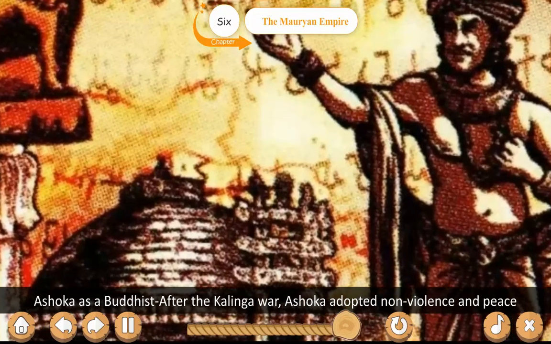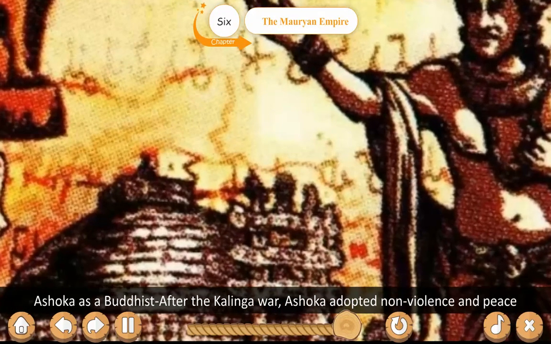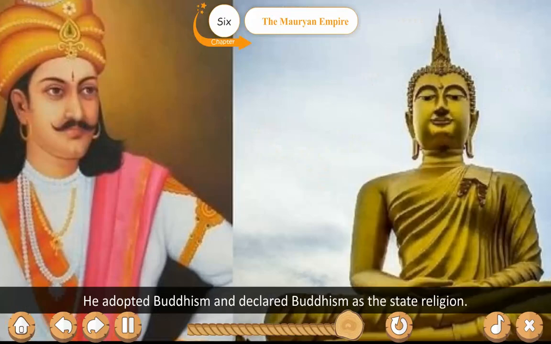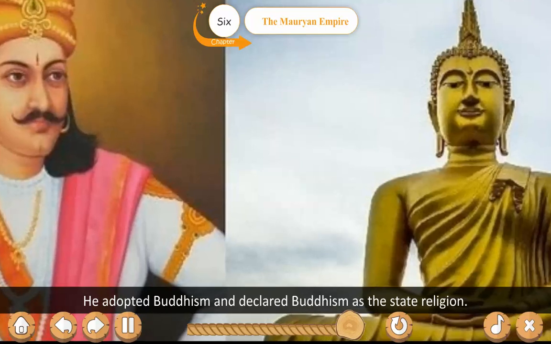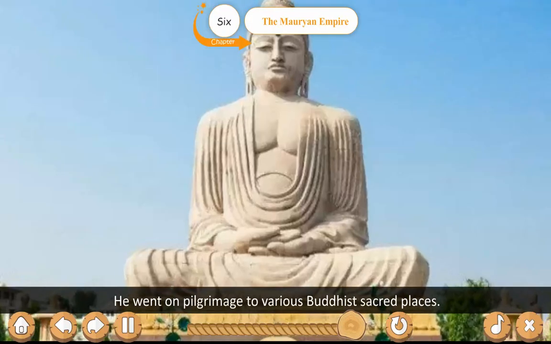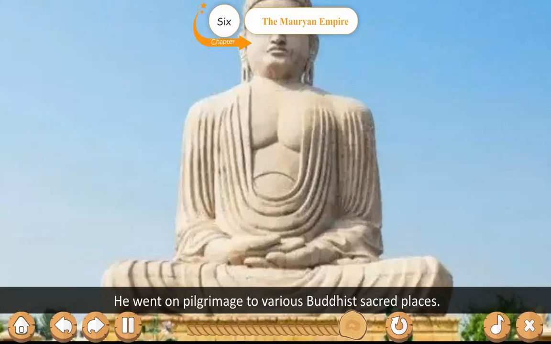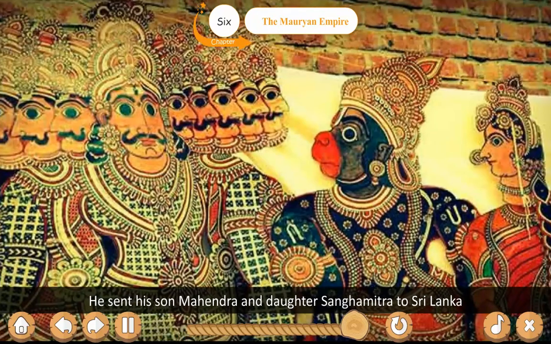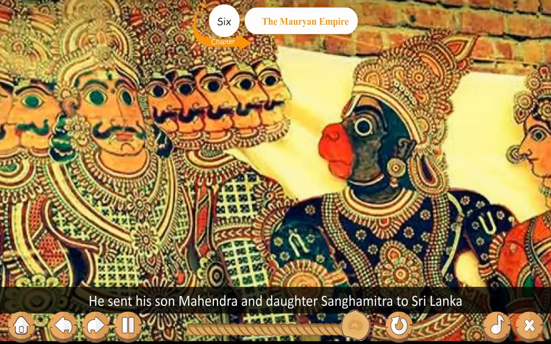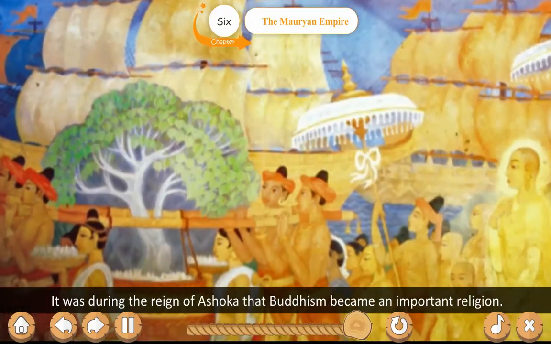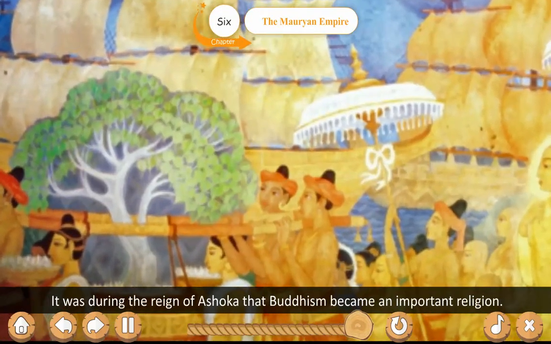Ashoka as a Buddhist. After the Kalinga War, Ashoka adopted non-violence and peace as the main principle of his life. He adopted Buddhism and declared Buddhism as the state religion. He built stupas and viharas. He went on pilgrimage to various Buddhist sacred places. He sent Buddhist missions to various parts of India. He sent his son Mahendra and daughter Sanghamitra to Sri Lanka to propagate Buddhism. It was during the reign of Ashoka that Buddhism became an important religion.